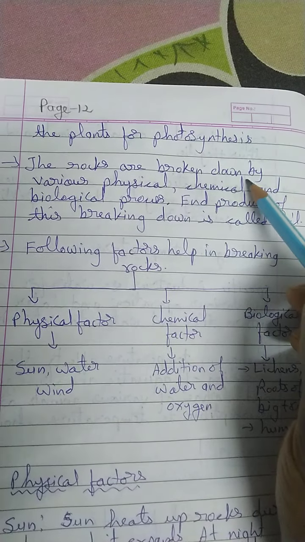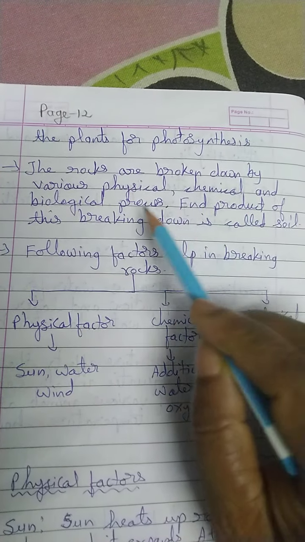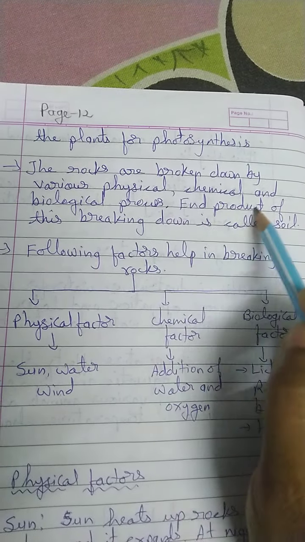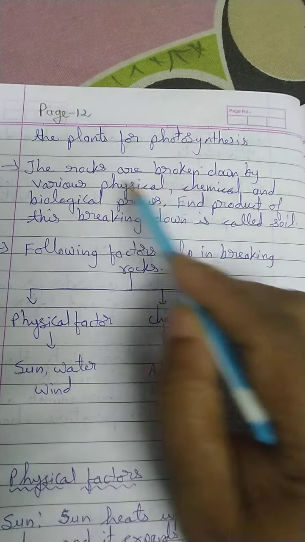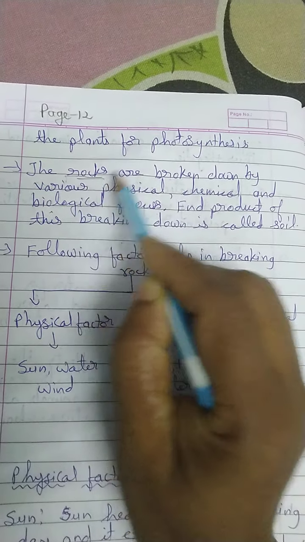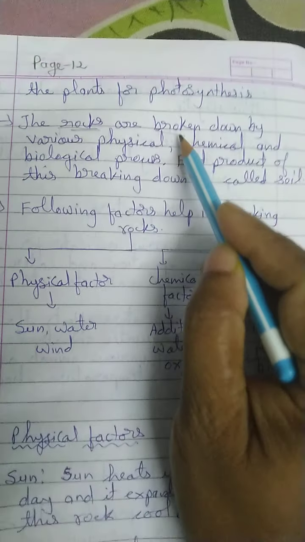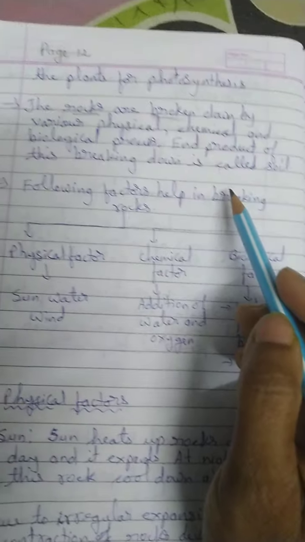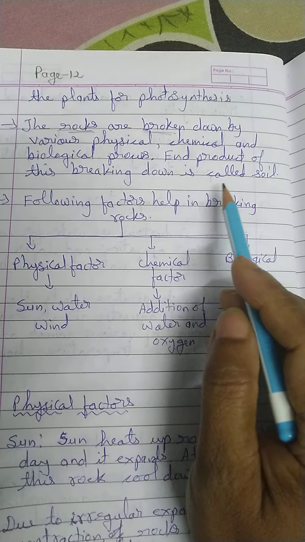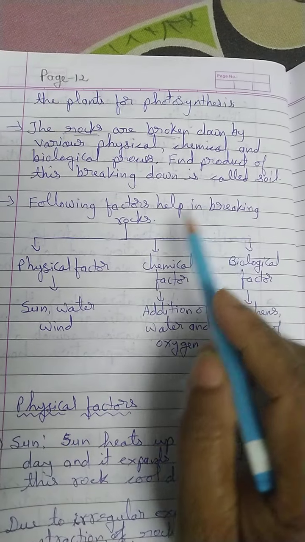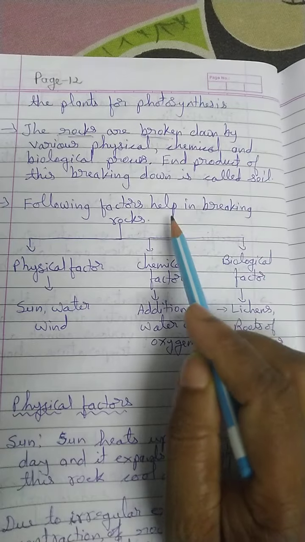The rocks are broken down by various physical, chemical and biological processes. The end product of this breaking down is called soil. When the rocks break, they go on breaking into smaller and smaller particles, and after breaking into smaller particles, they spread on the even land and form the soil layer. So the following factors helped in the breaking of the rocks.